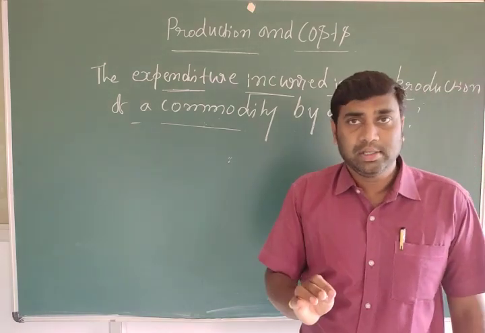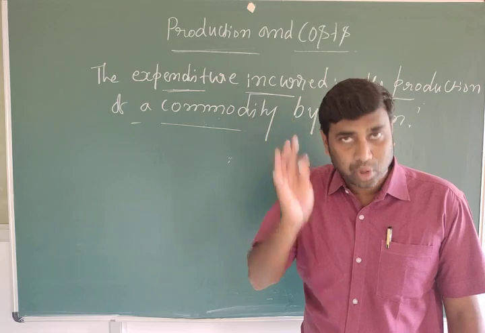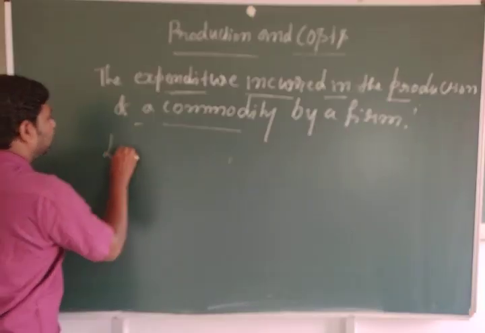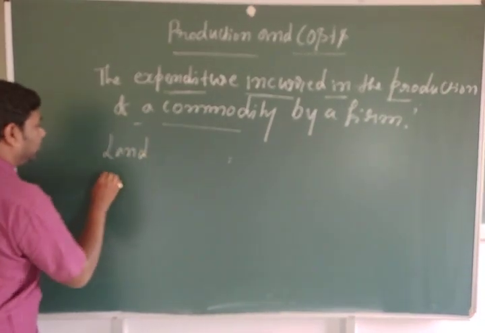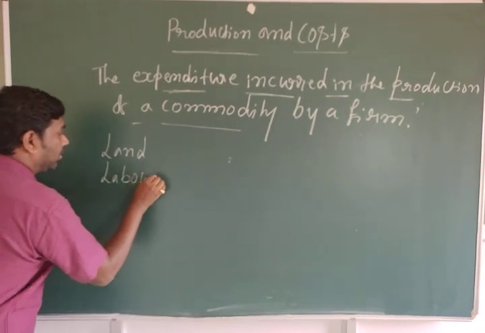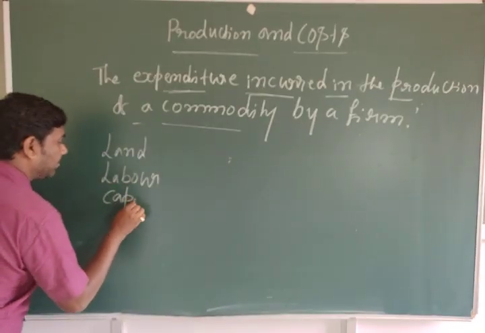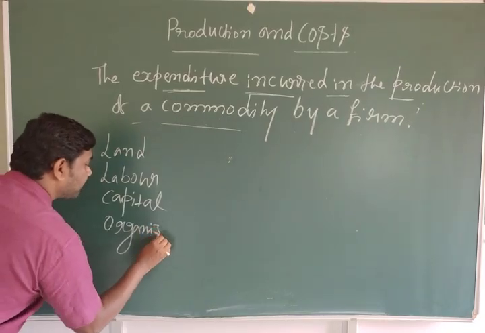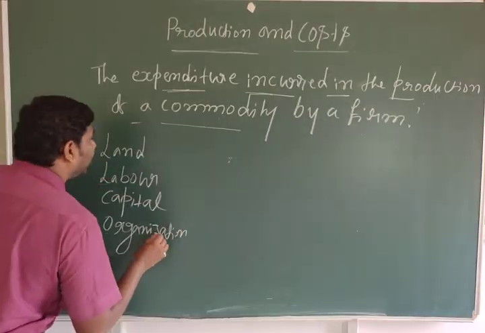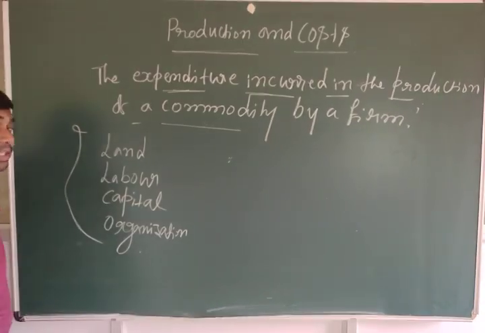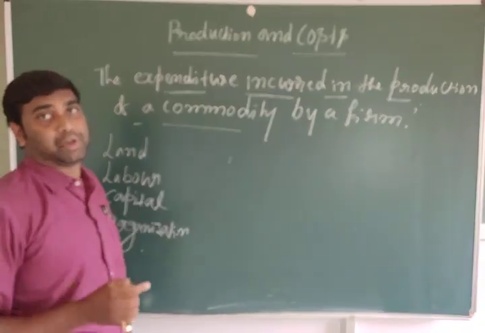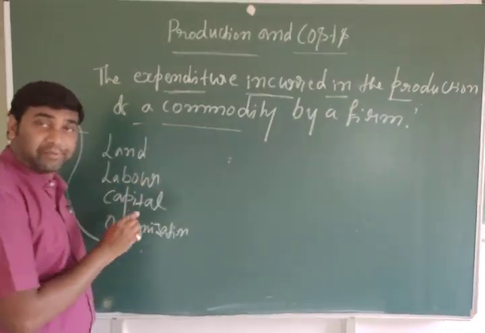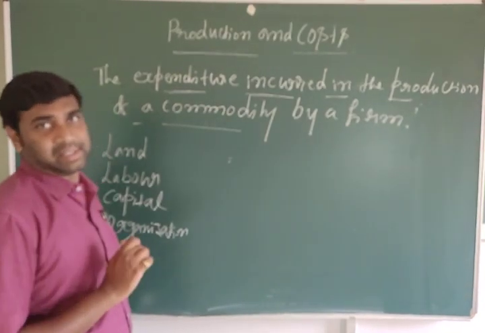To produce commodities, to produce output, to produce a product, we need four factors compulsorily. What are they? Land, labor, capital, organization. These are called factors of production. Without these factors, we cannot produce goods and services.